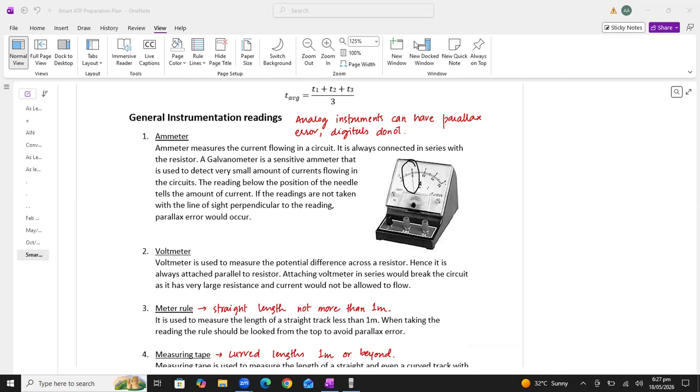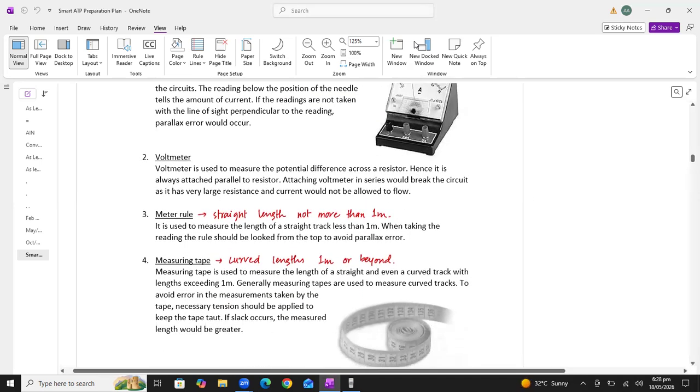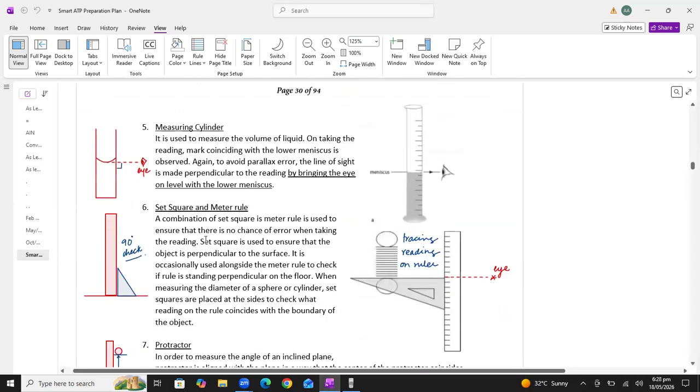Abdul Rafi is asking, if we are getting 2.5 centimeter on the ruler, what should we write, 2.3 or 2.5? Abdul Rafi, obviously we will write 2.5 centimeter, beta. Now, students, meter rule and measuring tape are instruments which can cause the parallax error. Acha, measuring cylinder.